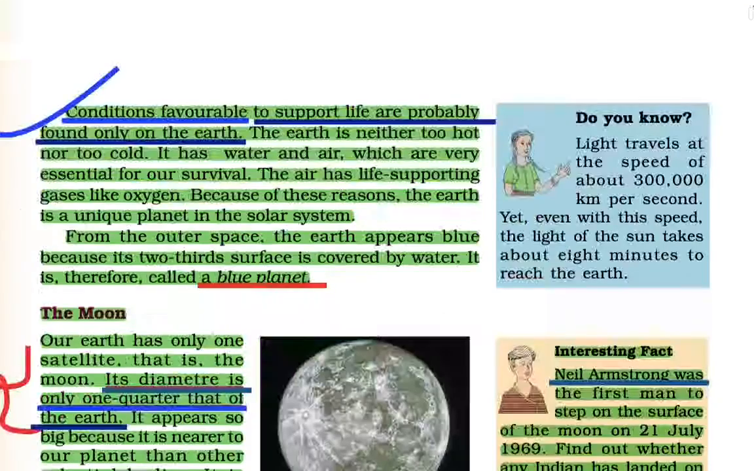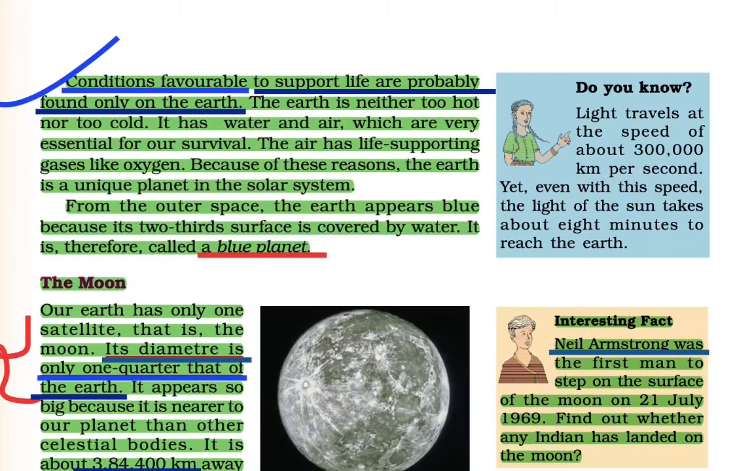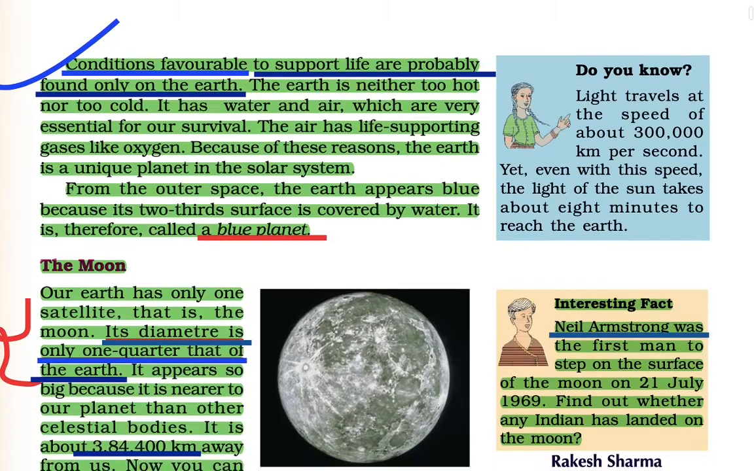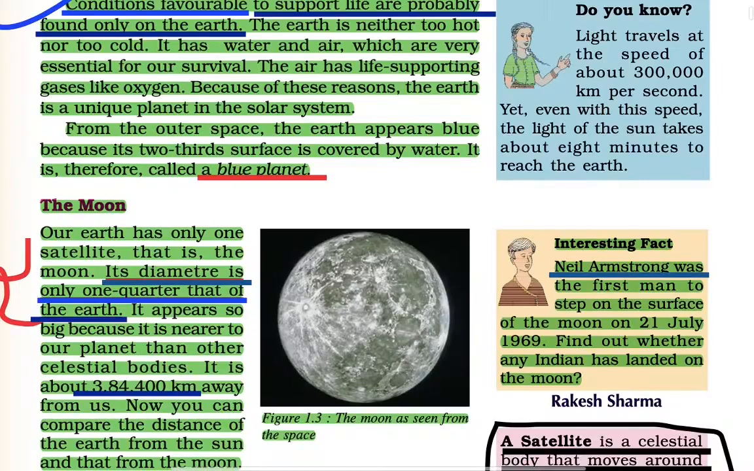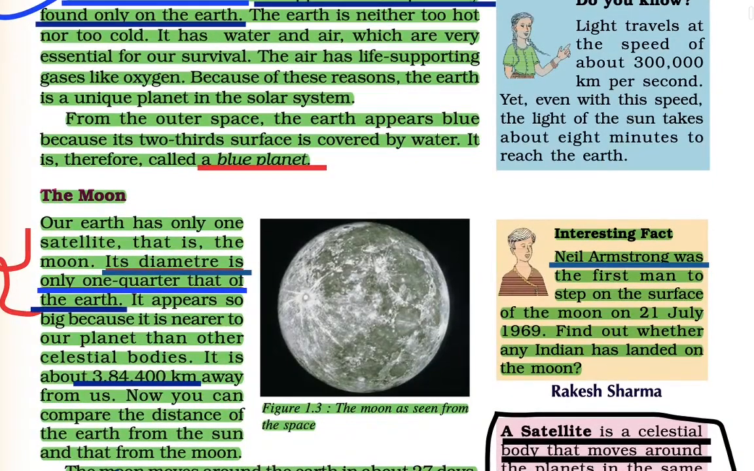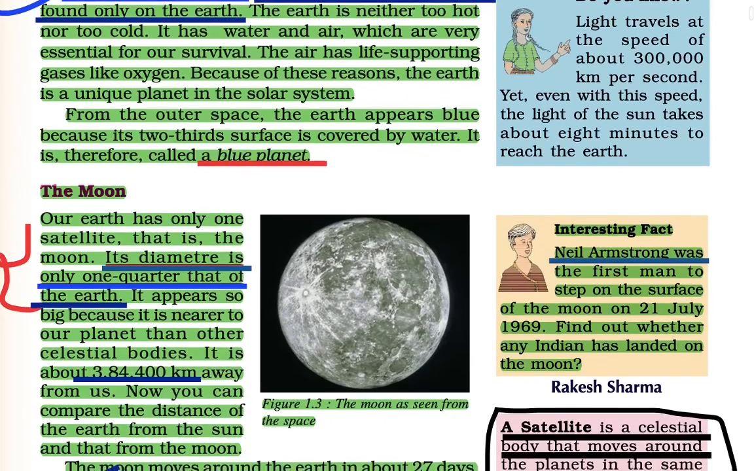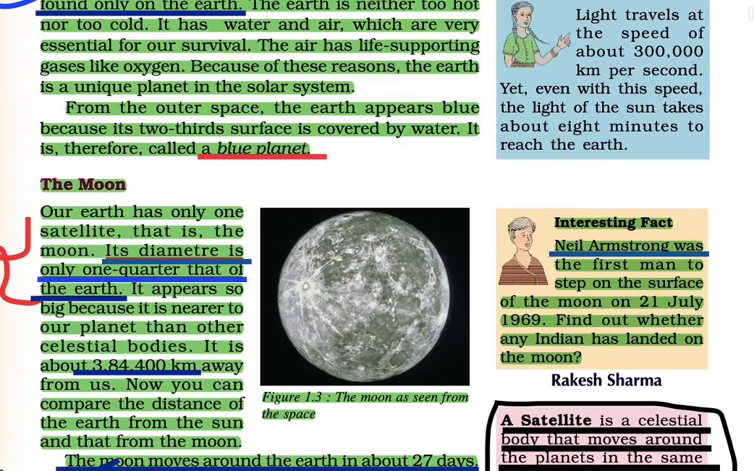Now, there are some conditions which are favorable to support life and are probably found only on the Earth. The Earth is neither too hot nor too cold. It has water and air, which are very essential for our survival. So these are some conditions which make the Earth suitable for life.